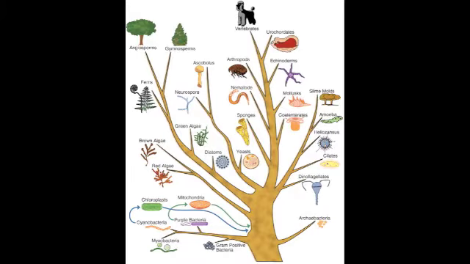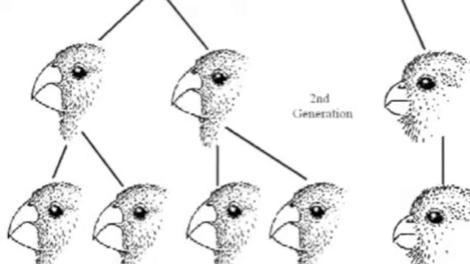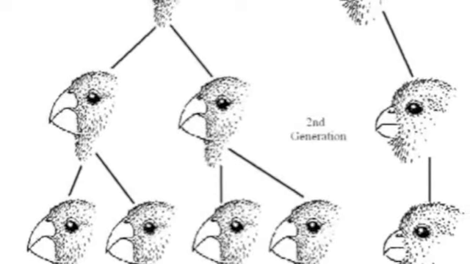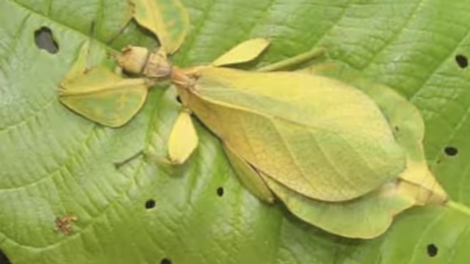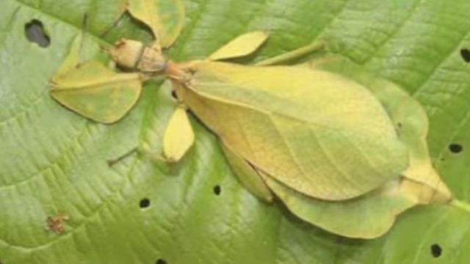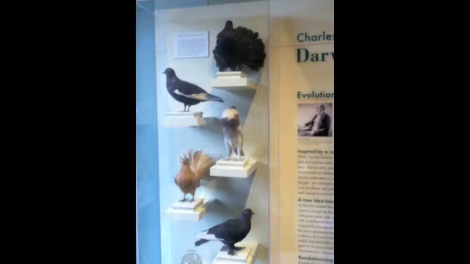Evolution is Darwin's theory that organisms today came from one common ancestor and changed over time through a process called natural selection. Organisms who have traits that are advantageous to their environment will survive and pass on their traits to the next generation through this process. The beaks of Darwin's finches are one example of natural selection.